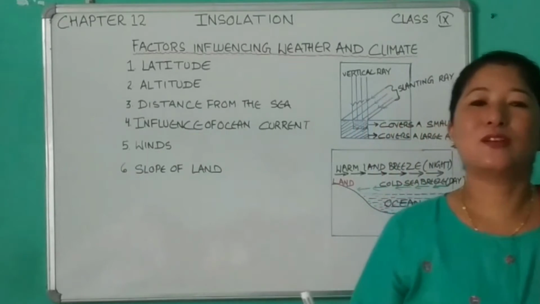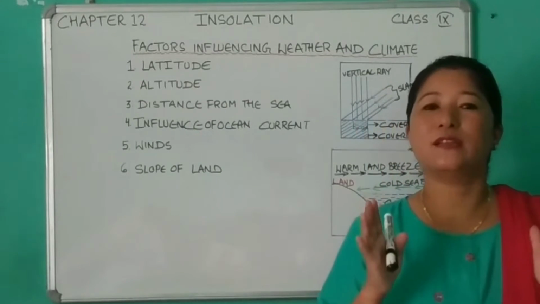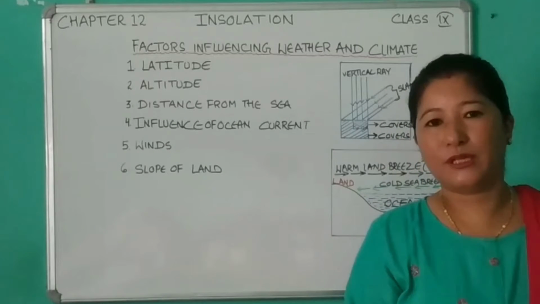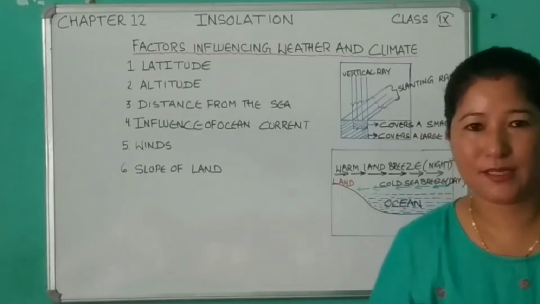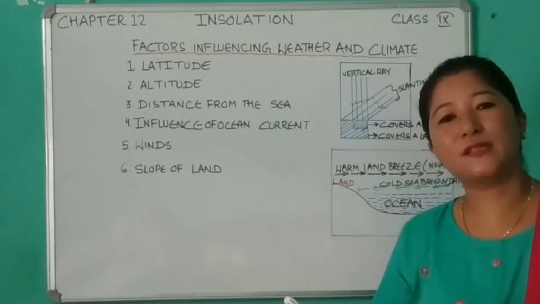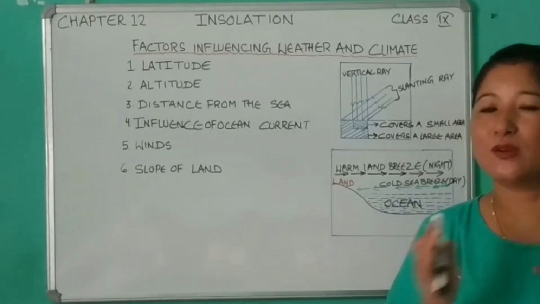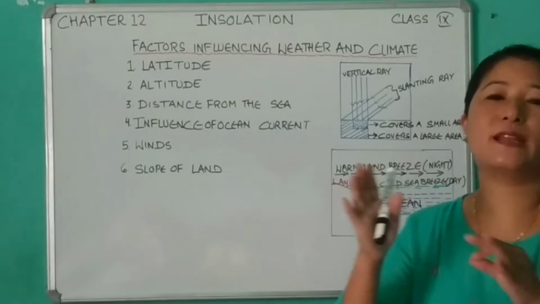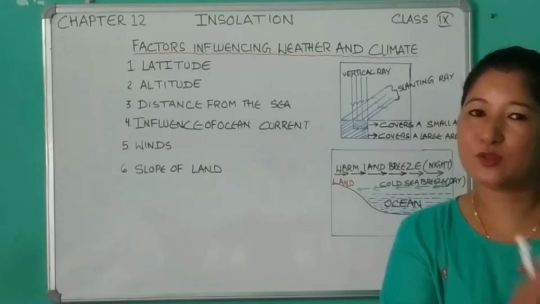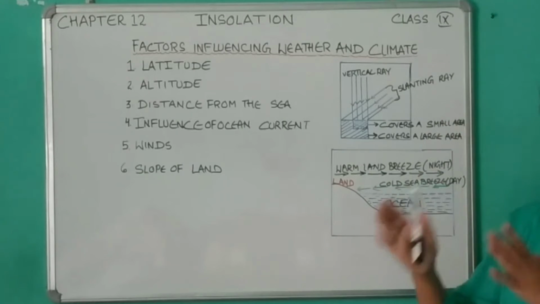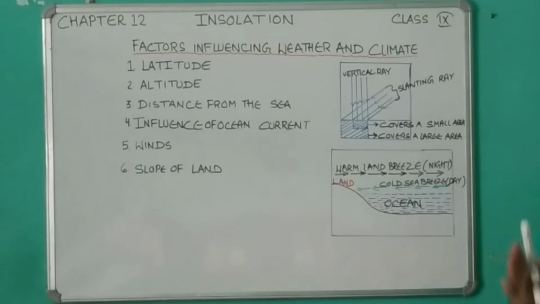Now let's talk about the heat zones. You know the earth is divided into 3 heat zones: torrid, temperate and frigid. The torrid zone is the hottest zone, whereas the frigid zone is the coldest zone. Torrid is the hottest and frigid is the coldest because the torrid region receives the vertical rays of the sun, and the frigid zone receives the most slanting rays of the sun. So here you have a diagram.